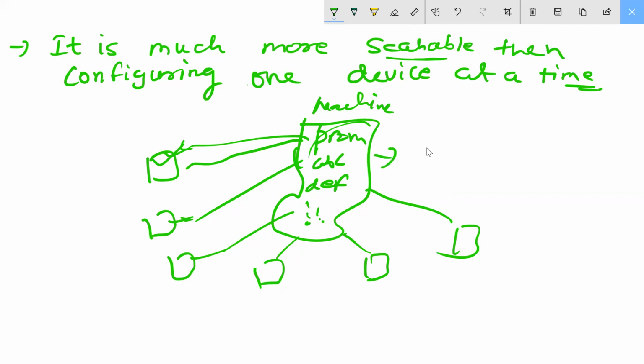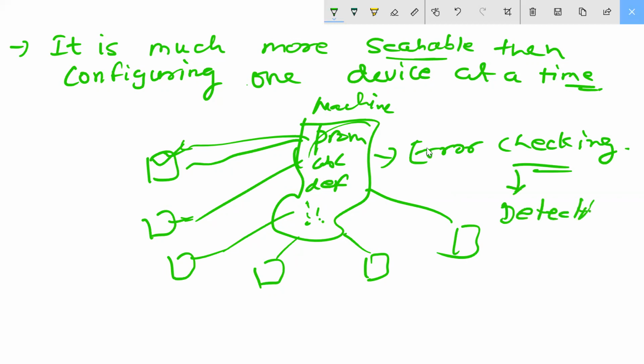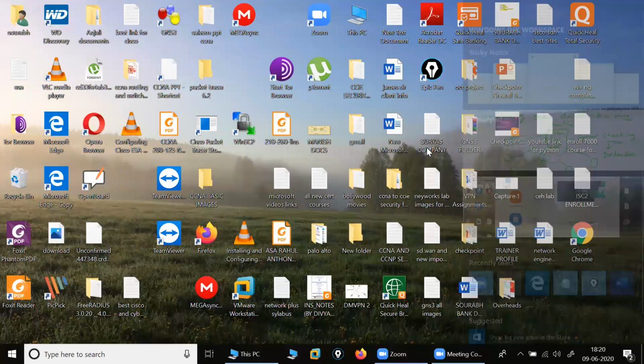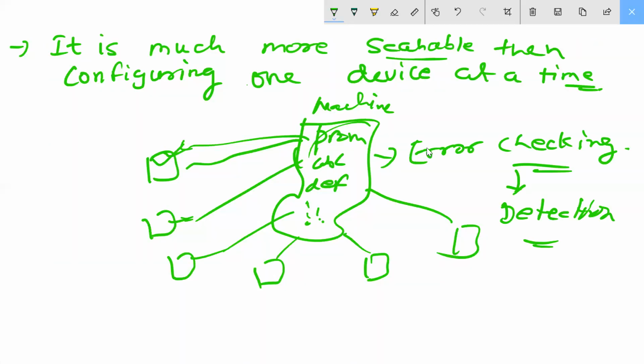And because this is the machine language, they have error checking. That is the more important point. Error checking, or you can say error detection. Understood? Error detection inside that. Clear? All of you, right?